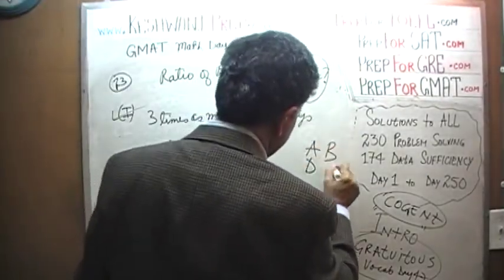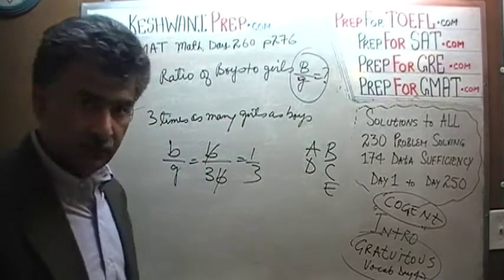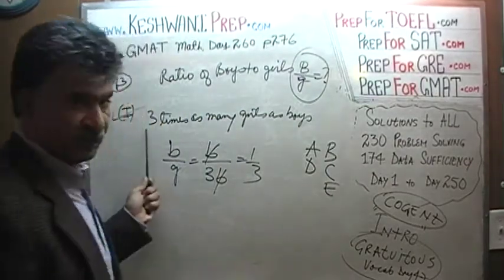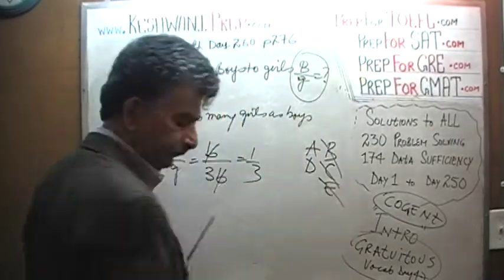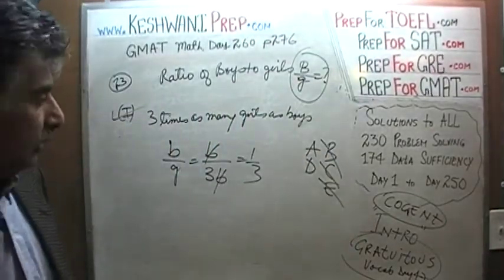A, D, B, C, E. Because the first statement we just found out is enough by itself, we know the answer cannot be B, C, or E. It will have to be either A or D.